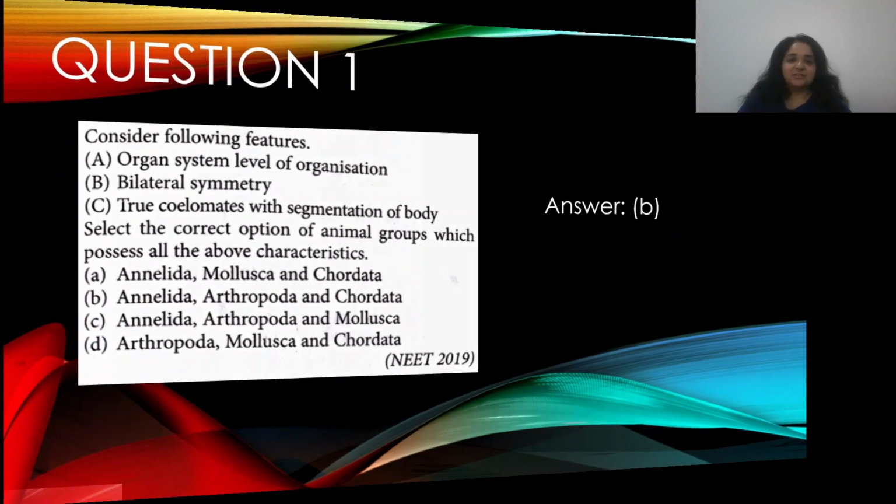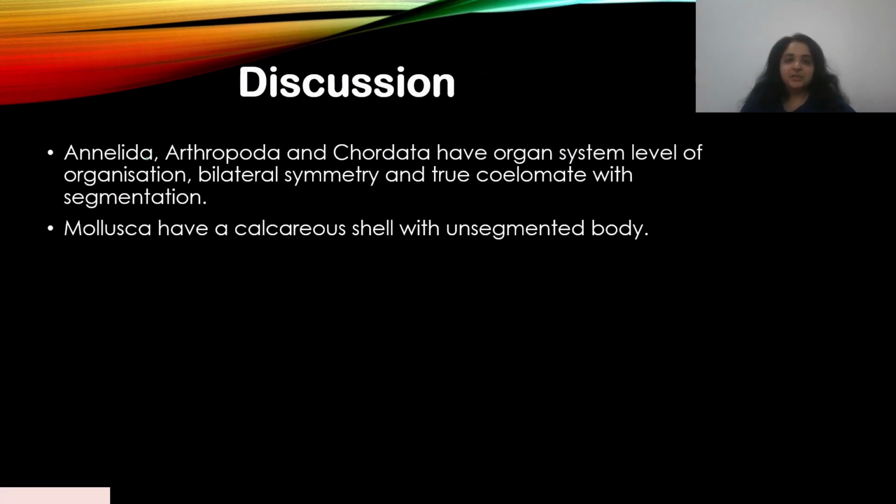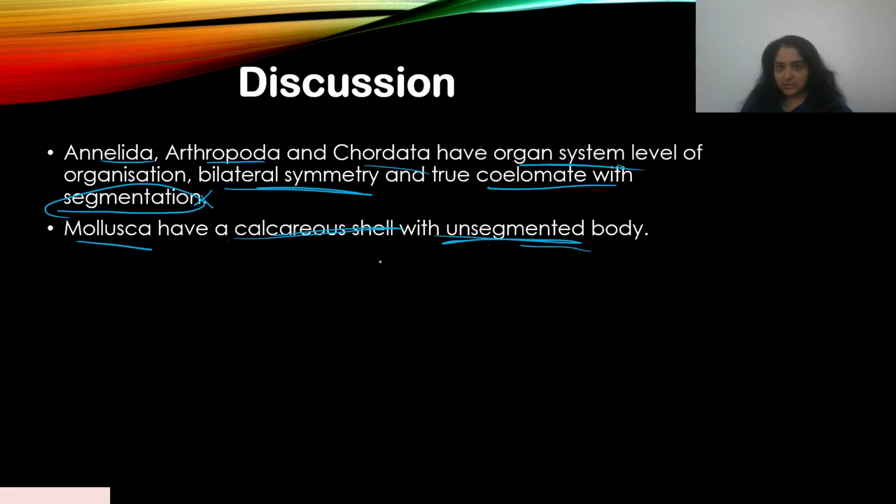All right, let's go to the discussion. Annelida, Arthropoda, chordata, they all have organ system level of organization. They are bilaterally symmetrical and they have true celomate with segmentation. Whereas mollusks also fall into the organ system level of organization. They are also bilaterally symmetrical, and they are true celomate, but they do not have segmentation. So this does not fit into the mollusk category. Instead they have calcareous shell with unsegmented body.